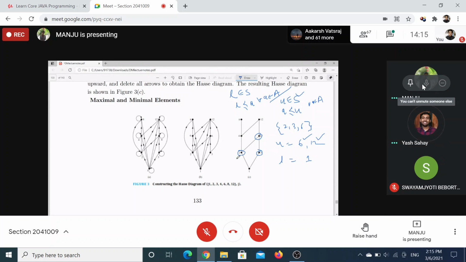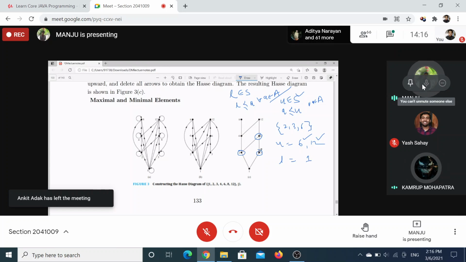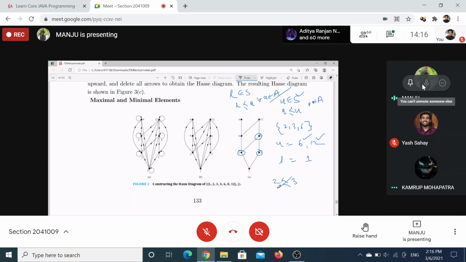No, ma'am. 2 is not a lower bound because 2 is not related to 3, right? In the same way, 3 is not related to 2. Only 2 can be then. Why? 2 is not related to 3. Can you say 2 is related to 3? No, ma'am. That's why this is not becoming the lower bound. Any element from S will become a lower bound if it satisfies this condition. Okay, ma'am.